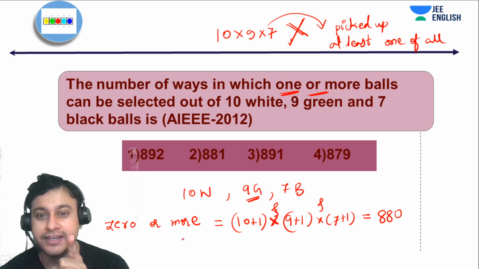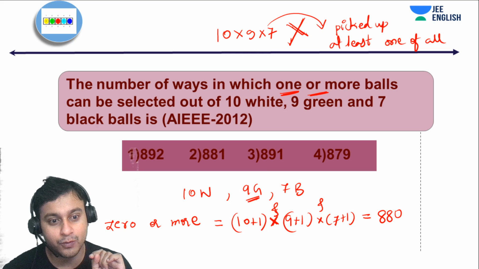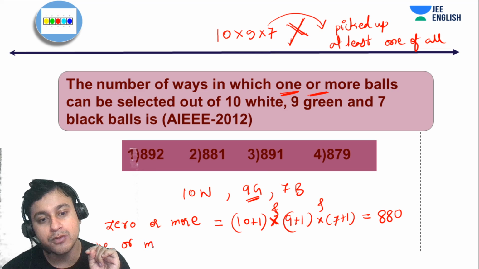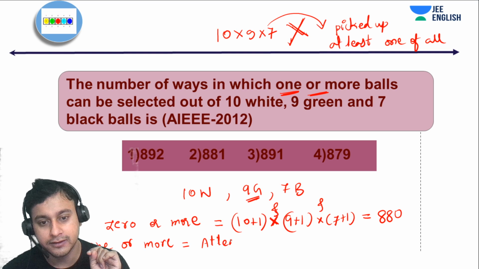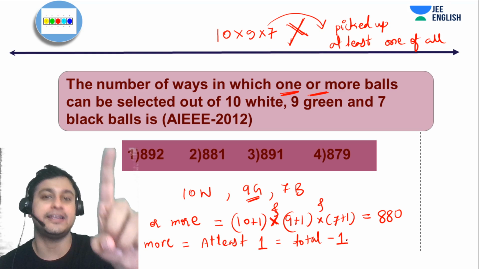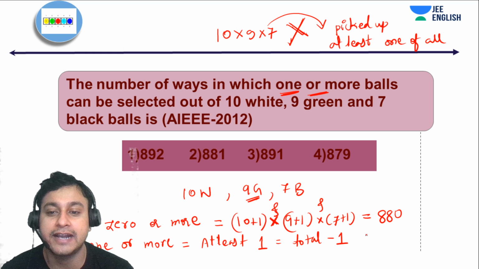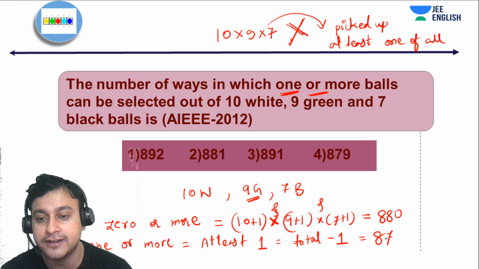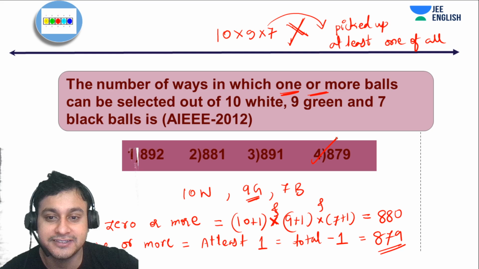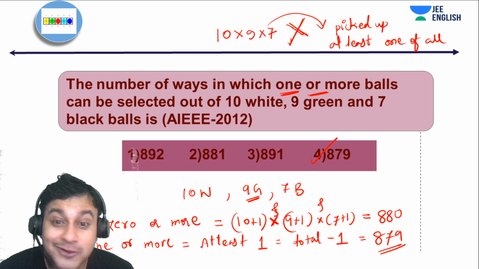So from 880, this is what one or more means. What? At least one. So one or more means nothing but at least one, right? Anything will work, at least one. So at least one means total minus one. Only the one case when you're going there and coming back empty handed, that's what we have to subtract, and our answer will come out as 879. That's the answer. Okay guys, very interesting problem, and this is how JEE plays with us.